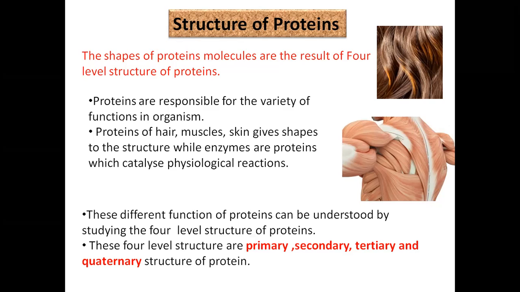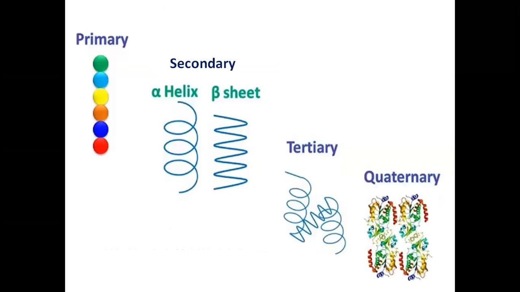These four levels of structures are primary, secondary, tertiary and quaternary structures. They differ only by their structures, as you can see here, the protein structure is primary, secondary, tertiary and quaternary structure.